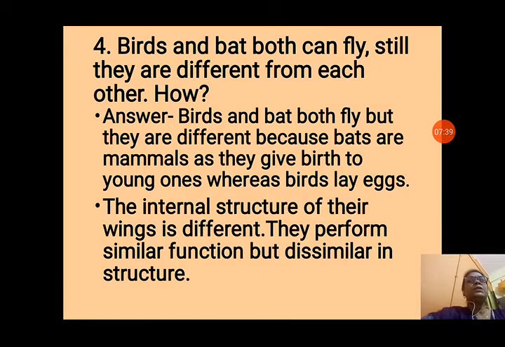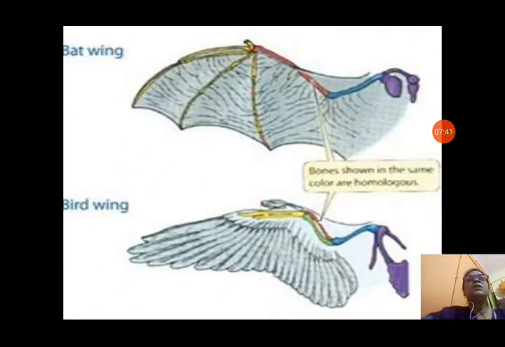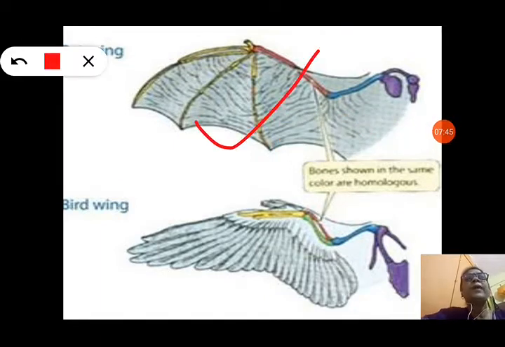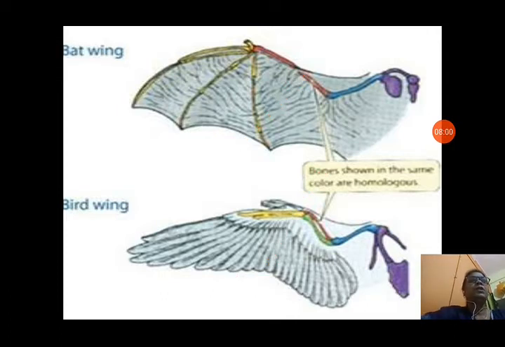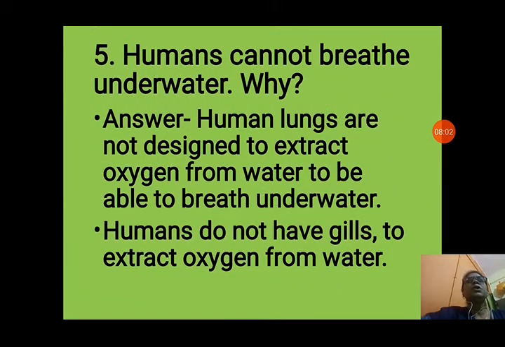But when we see the internal structure of the bird's and bat's wing, the upper picture is showing the bat's wing. You can see the difference, and the lower is showing the bird's wing that has feathers. Feathers are arranged over the bird's wing, but bats do not have feathers like birds. So there is a difference between their wings. Now next, we will see question number 5.